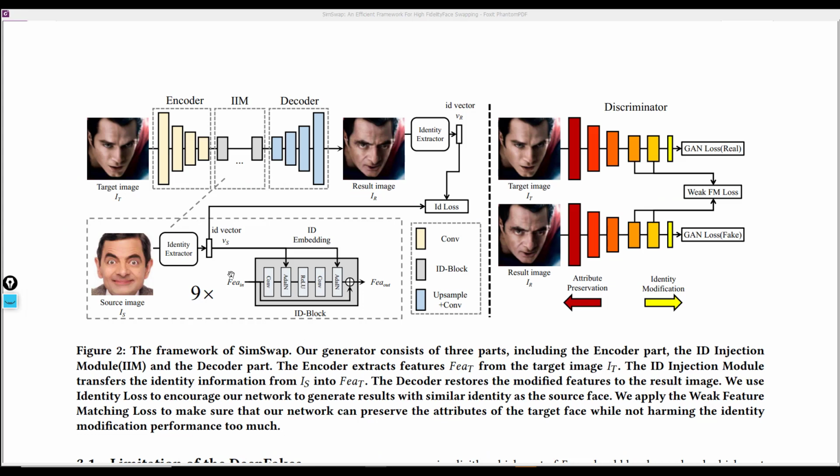Here we have the SimSwap framework, which takes in a target image and a source image and then outputs this swapped image.